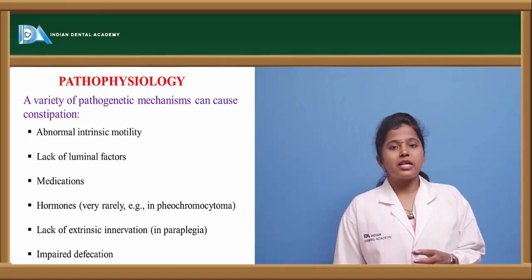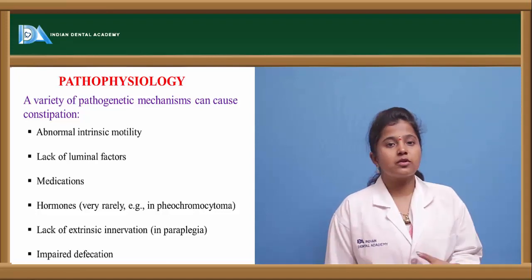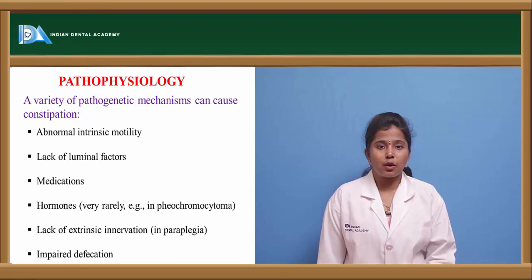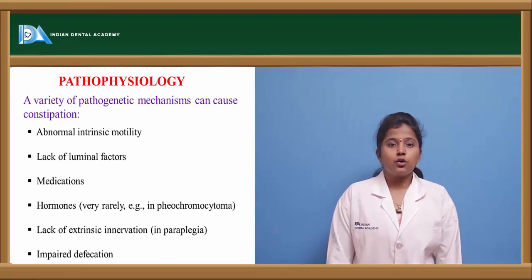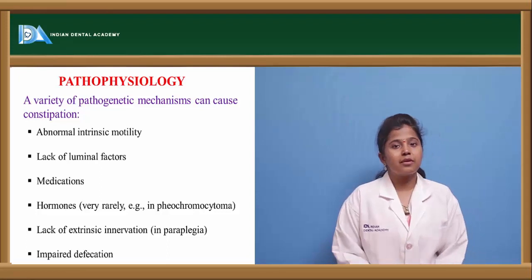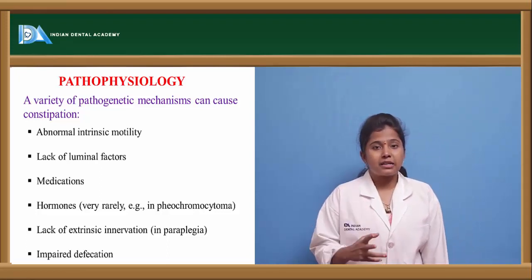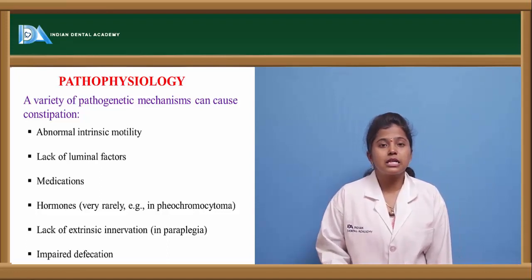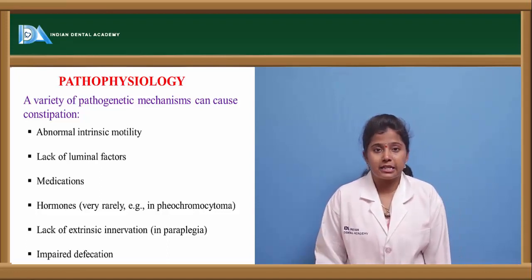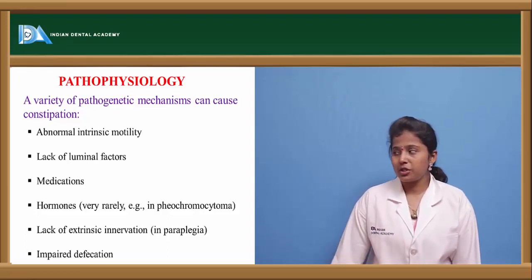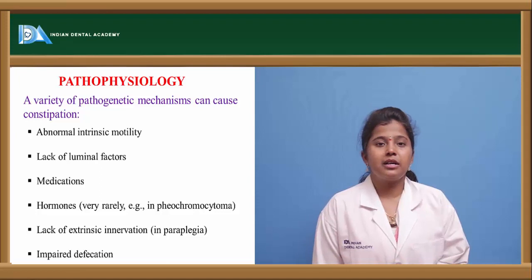So pheochromocytoma is a condition where a tumor is caused. Because of the tumor, the epinephrine and norepinephrine are not secreted properly out of the adrenal gland. So if these are not secreted, then they have one of the effects called smooth muscle contraction or smooth muscle relaxation. So if the smooth muscle contraction and relaxation don't occur, then constipation may result. Another one is impaired defecation.